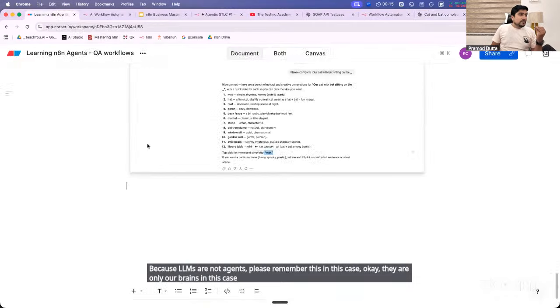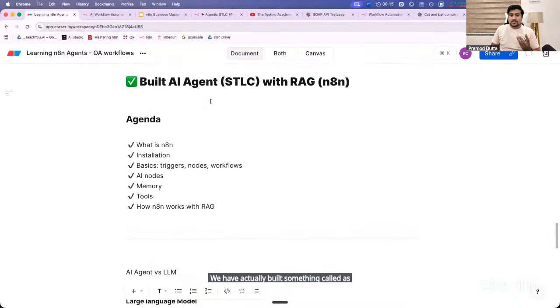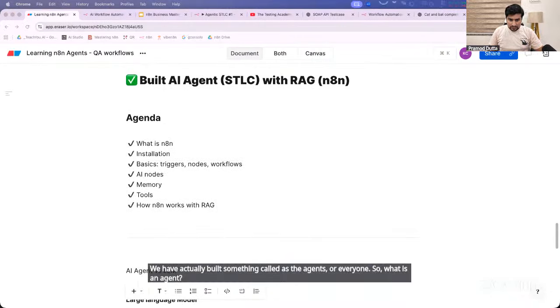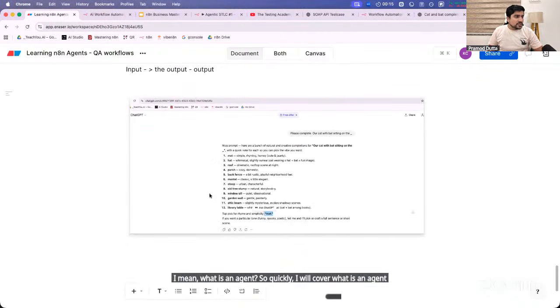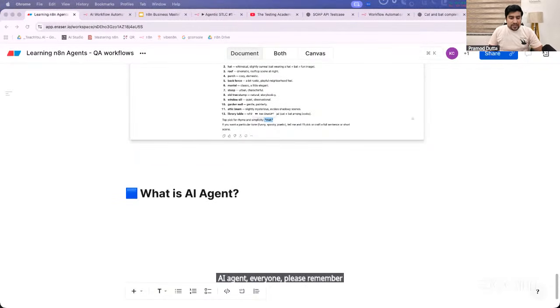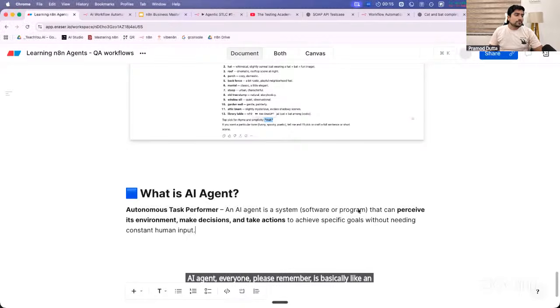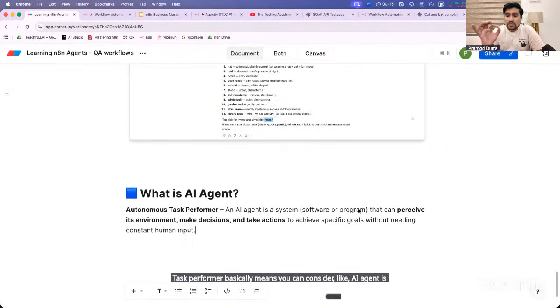So what we are building, have actually built, are something called agents for everyone. So what is an agent? Everyone, what is an agent? So quickly, I will cover what an agent is also. An agent is a little different. What we are discussing is what an AI agent is. An AI agent, everyone, please remember, is basically like an autonomous task performer. Okay. What do you mean by task performer, sir? Task performer basically means you can consider an AI agent like your younger brother or younger sister.